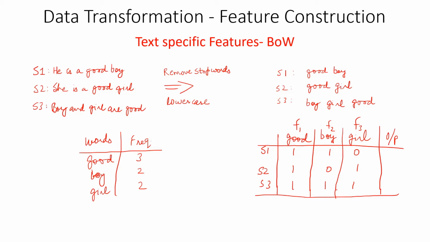For S1, we are filling this row as 110 because good and boy are there in the first sentence, but girl is not there. So 110 is the bag of words code for the first sentence. 101 is for the second sentence, and 111 is for the third sentence. So we will now practically do this. We will implement this. I have kept similar kinds of sentences in that text. So I'm taking you to the coding part.